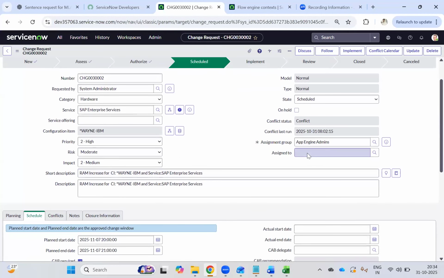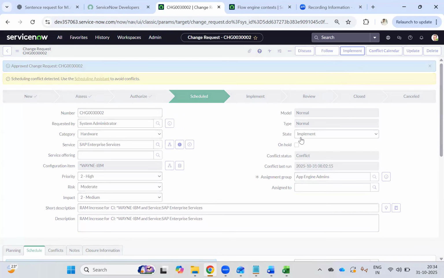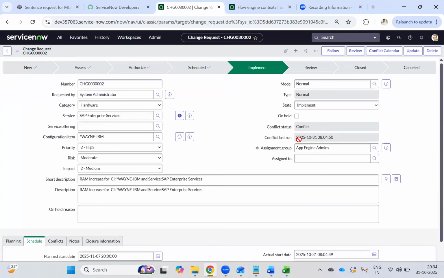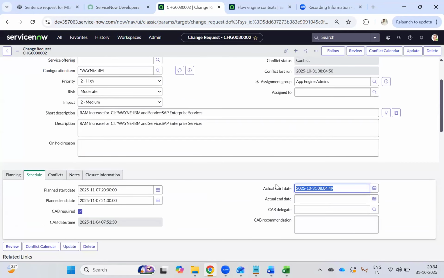Now whoever is executing this, the assigned engineer, has to move it to implement. If you see here, the new button has come, correct? Now if you click this implement button, you see automatically the actual start time has been picked up.